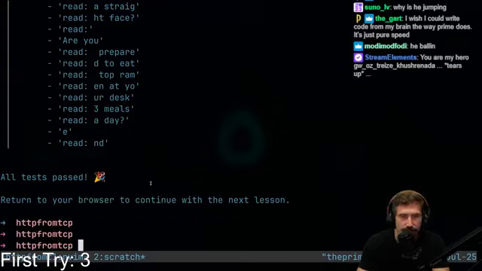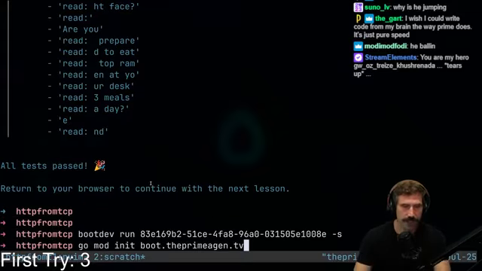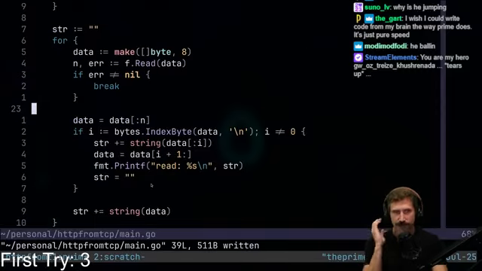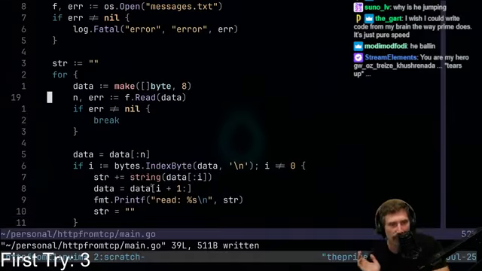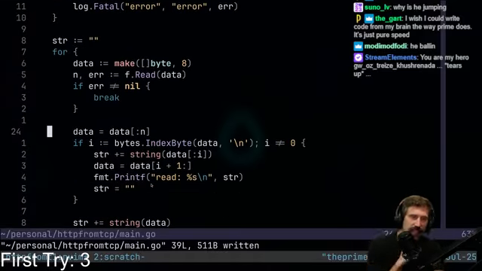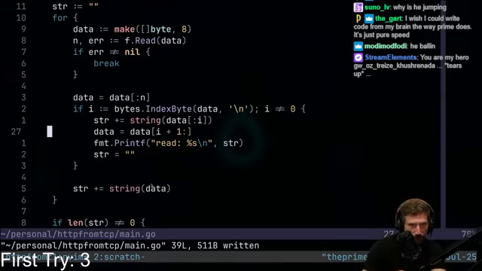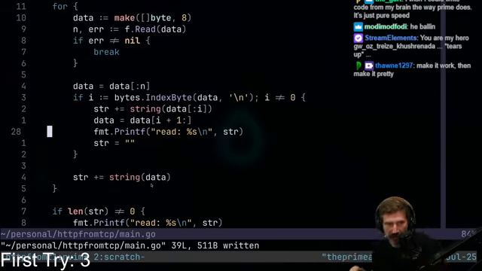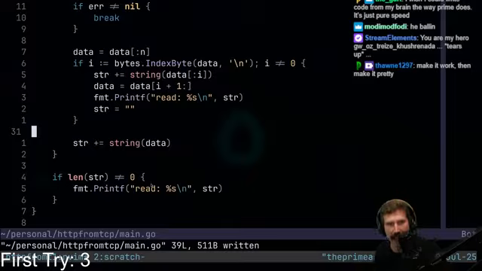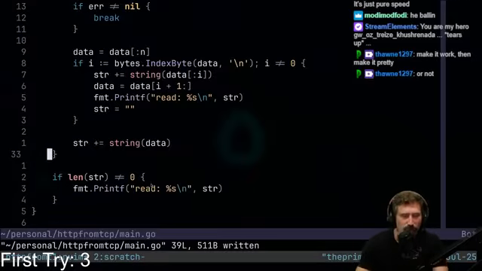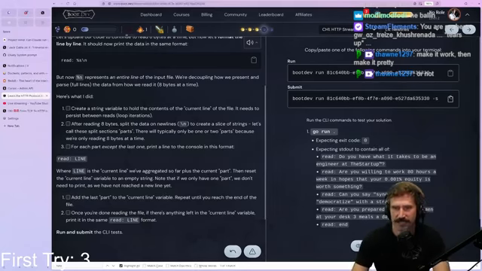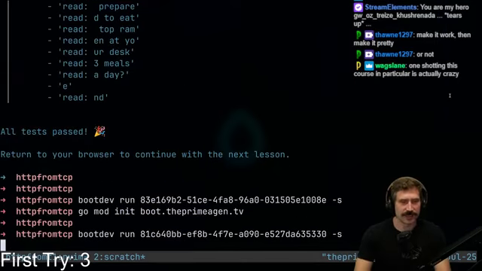So if I've done this correctly, let's go run. Do I even want to run this? Okay, since we're trying to one-shot everything, let's look at this. Reading 8 at a time. We are slicing things out. We're seeing if there's a newline. We're adding it to the string. We're resetting the string. We're adding the rest of the data. Yeah, I think we could one-shot this one. We're going to one-shot this bad boy.